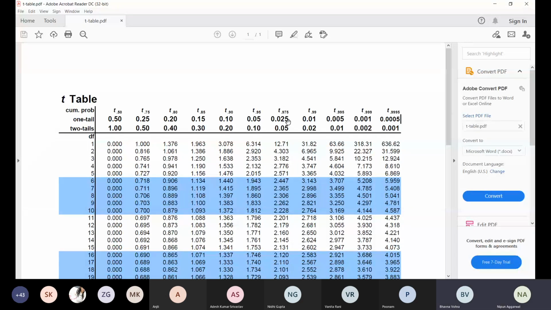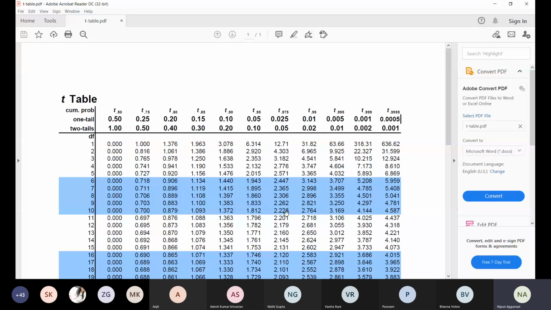Yes, sir. They are provided with both the values, but normally in the table they are provided with the one tail values only. So we have to check accordingly. If it is a two tail test, 5% will be converted into 0.025 and we have to check the value at 0.025. But if it is a one tail test, we automatically check the value of 0.05. We don't have to check for 0.025.